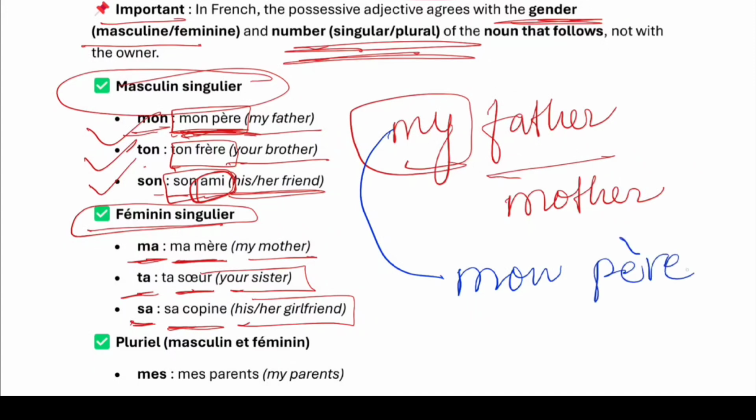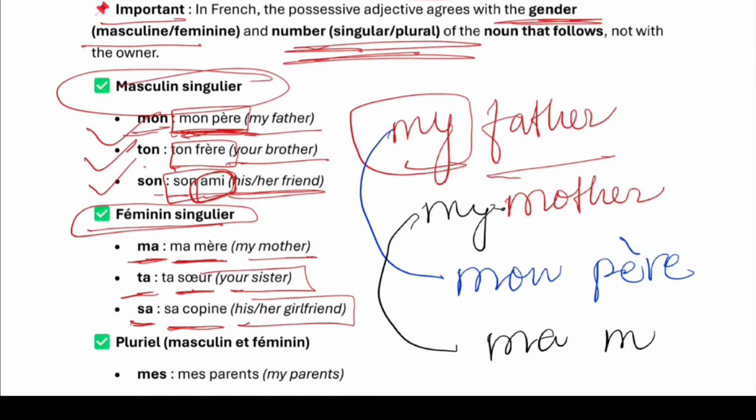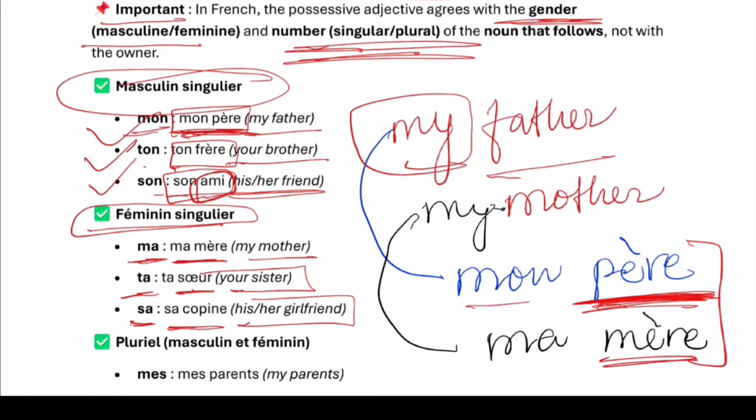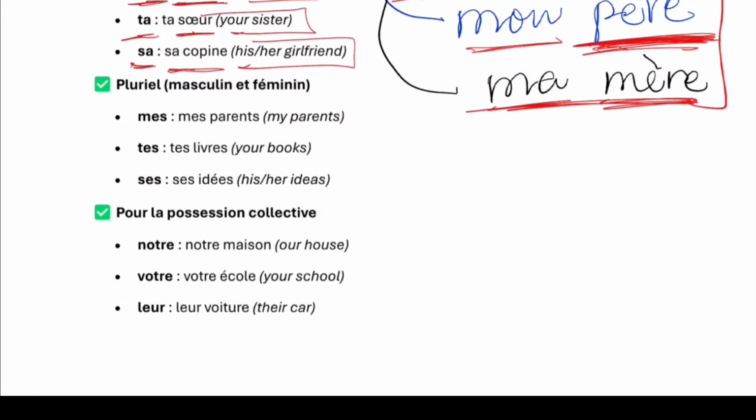And when you say my mother, it will be ma mère. So we are dealing with gender and number. Given both of them are singular, we are just dealing with gender. We say mon père and ma mère, but in English, it's both my. Samaj? All right, we move ahead.